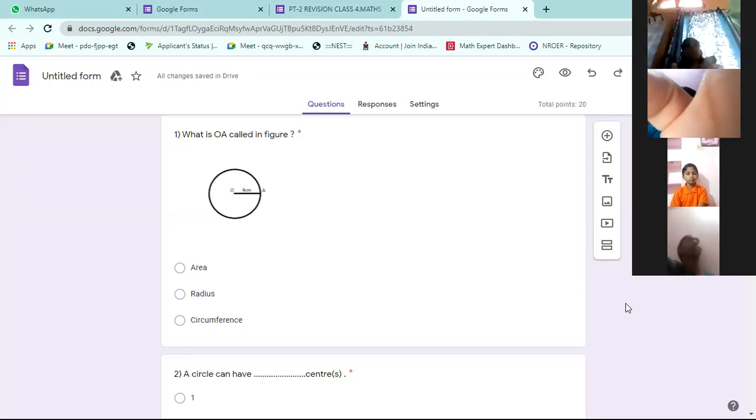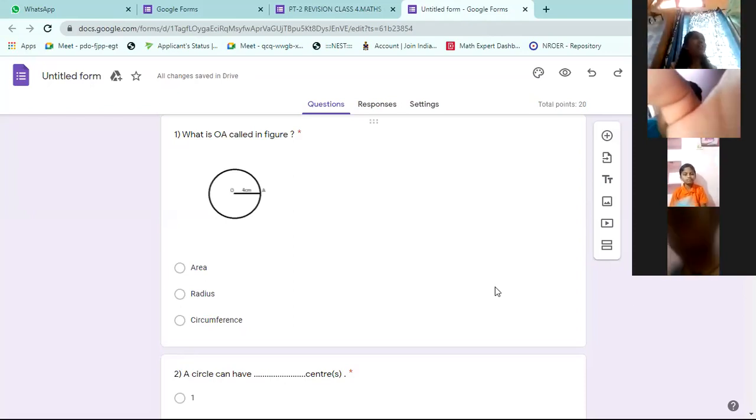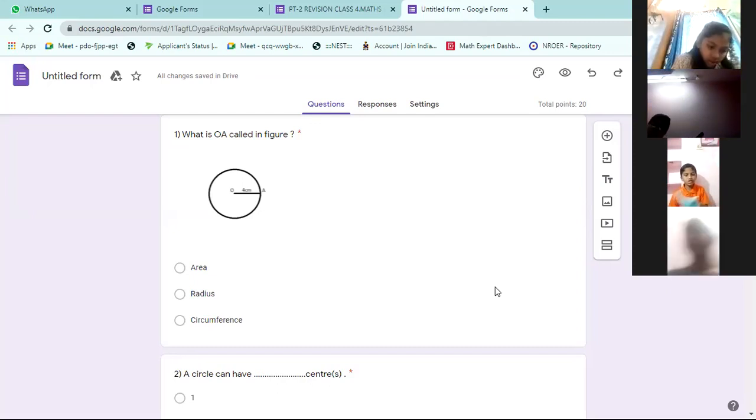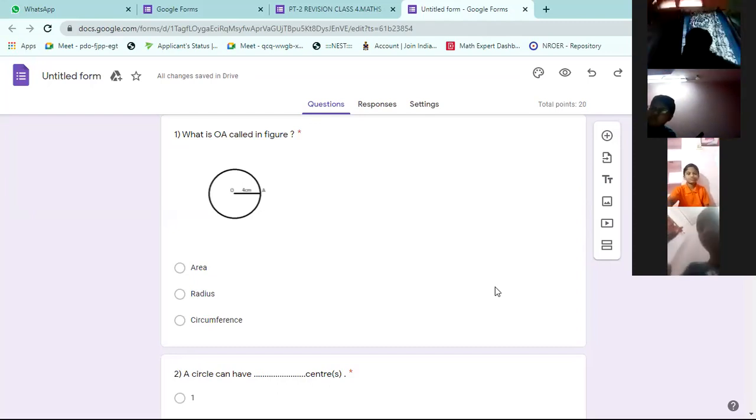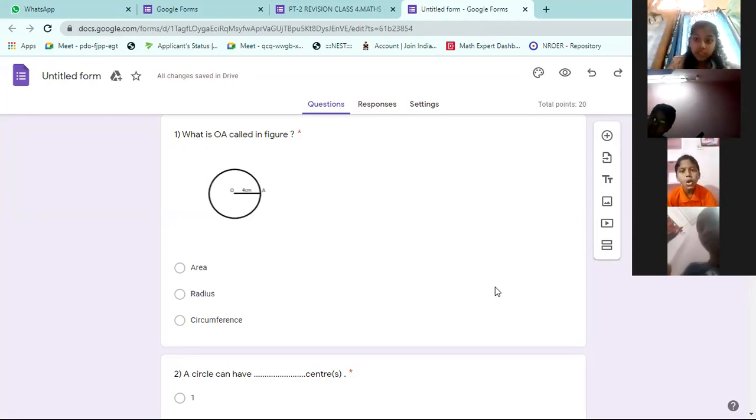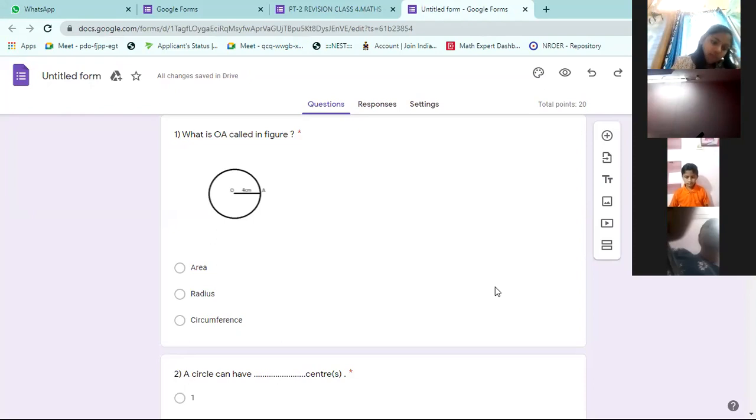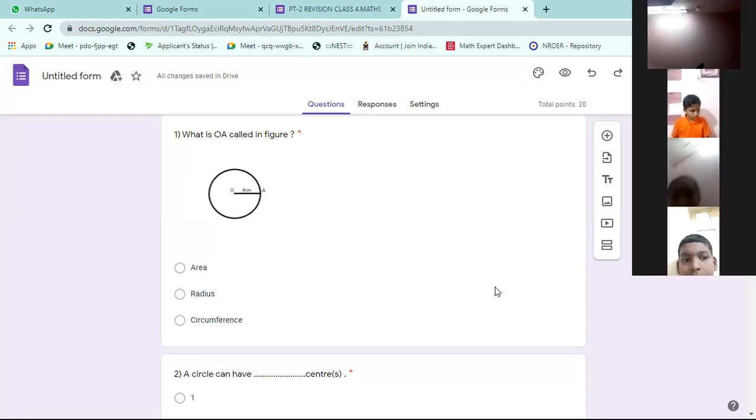Okay, sir. All these are very important. Sir, we will have to draw that circle. Yes, you have to draw the circle. You have to draw a rough circle, don't waste time. You can draw with a compass, or you can draw a rough circle. Use a coin or bangle, something.